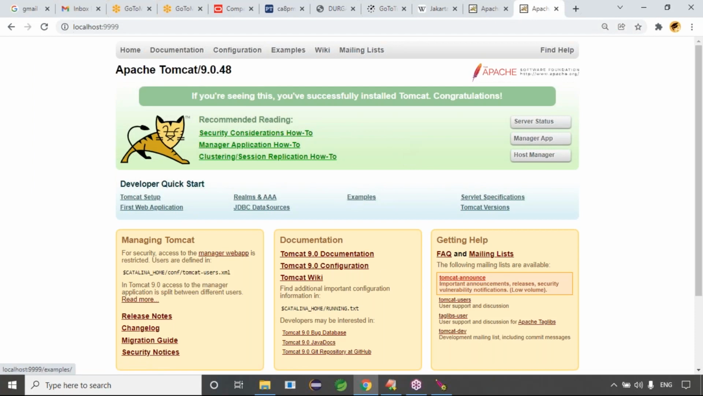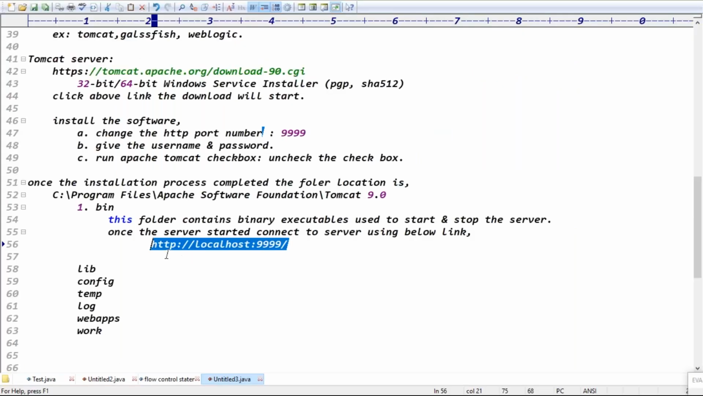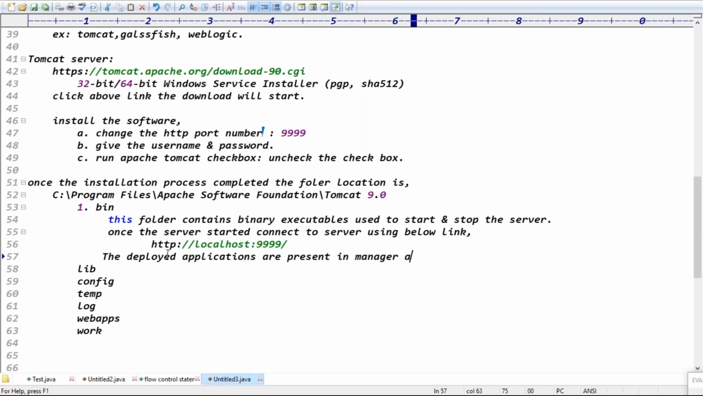Once the installation is done, the applications we deployed on the server are present here. What are the applications we deployed, guys? Those applications go to the Manager App. Just click on this Manager App. The deployed applications are present in the Manager App, right? So please open the Manager App, guys.